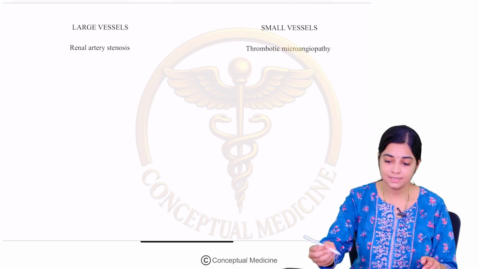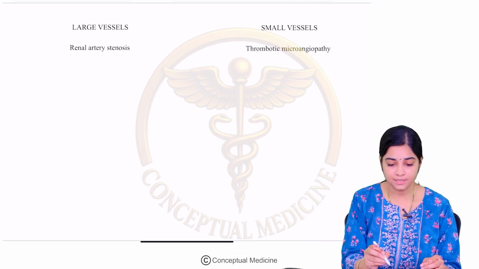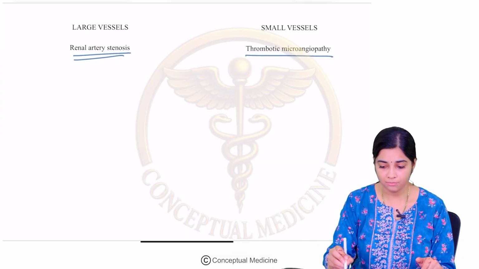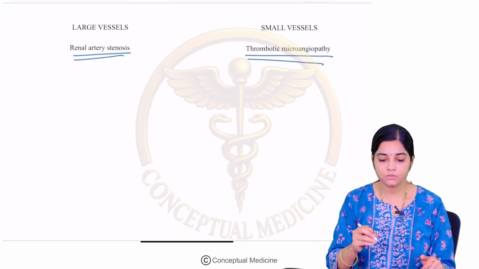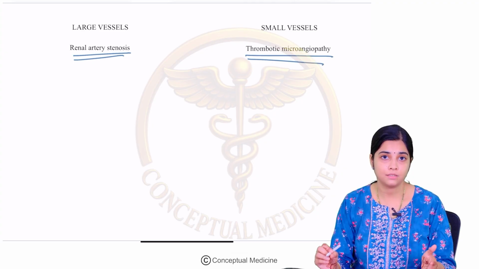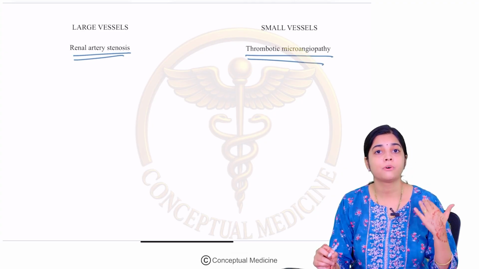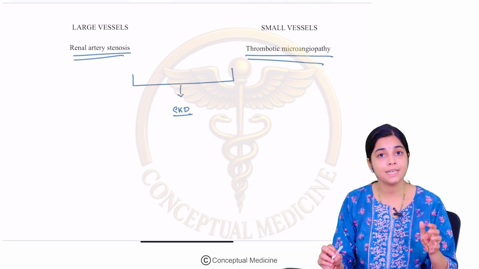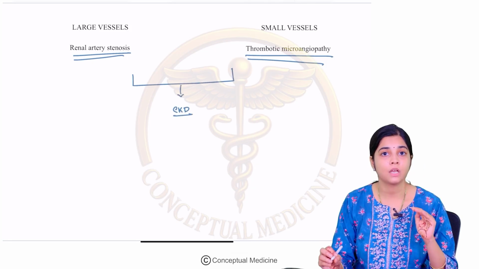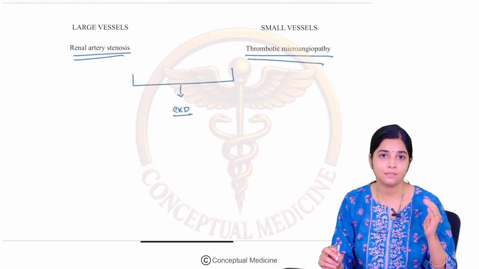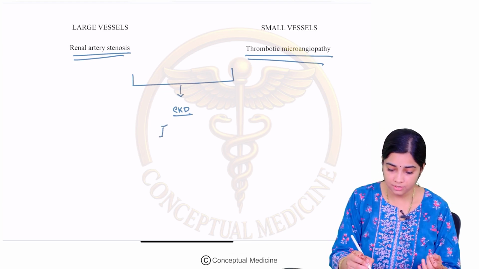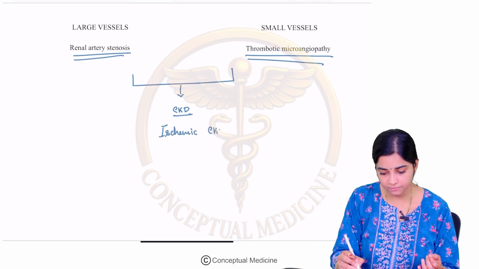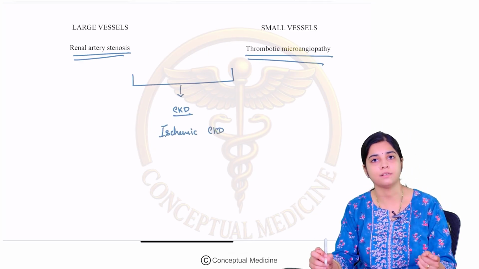So, the main diseases which affect the large vessels is basically your renal artery stenosis, and small vessels is your thrombotic microangiopathy. So, when either of these disorders are present for a long time, they both can result in CKD, and the CKD that occurs as a result of this chronic long-standing blood supply mismatch is what we call your ischemic CKD, ischemic chronic kidney disease.